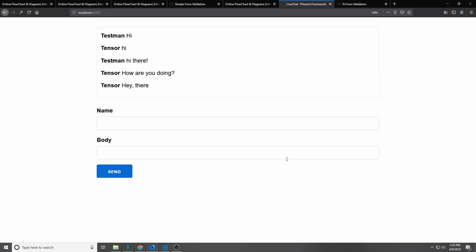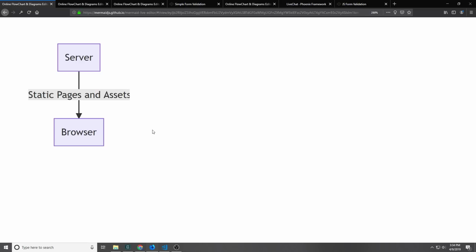To really understand the advantages of this Phoenix LiveView technology, I'm going to need to go back and show you guys what web architecture looks like and how it's evolved over the years. Back in the first days of the web, you would essentially just have a server, and the server would have a bunch of static pages, and those static pages and assets would be served out to a browser.